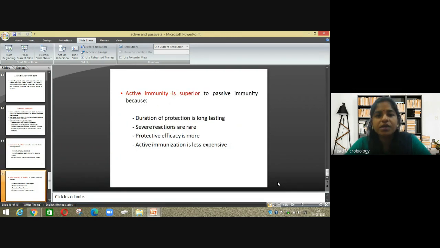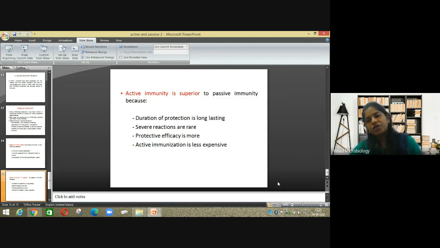Then how is active immunity superior to passive immunity? Because the duration of protection is long lasting. Then severe reactions are rare. Because finally it is foreign and it is injected in your body, so there are chances of reactions. Then protective efficacy is more in case of active.